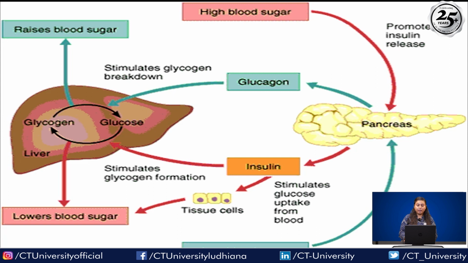You see in this diagram, with the help of the flow in red, high blood sugar promotes insulin release from the pancreas. After the insulin, tissue cells lower blood sugar. That means glucose is converted into glycogen. If the blood sugar level is raised, right? Then glucagon is released from the pancreas, and again glycogen is converted into glucose.